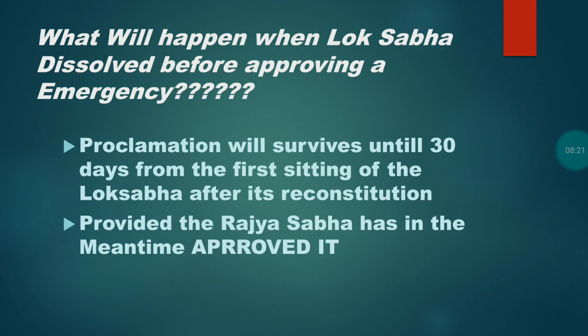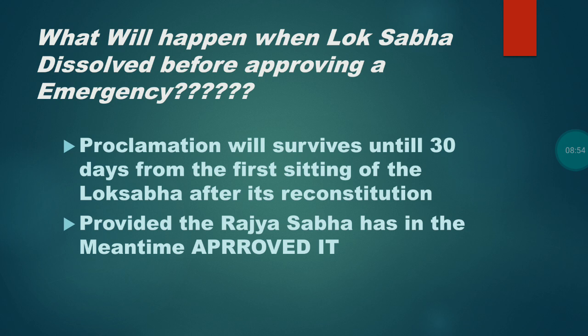And what will happen when Lok Sabha is dissolved before approving an emergency? See, suppose the Lok Sabha has been dissolved. Rajya Sabha is a permanent body in a parliament, whereas Lok Sabha is dissolved. Then this proclamation of emergency survives until 30 days from the first sitting of the Lok Sabha after its reconstitution.